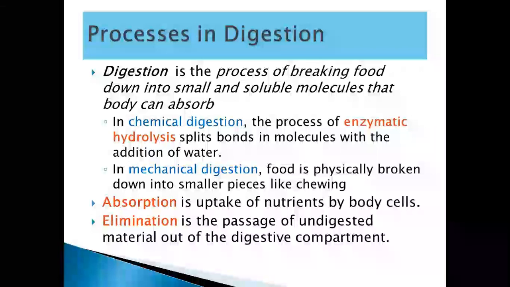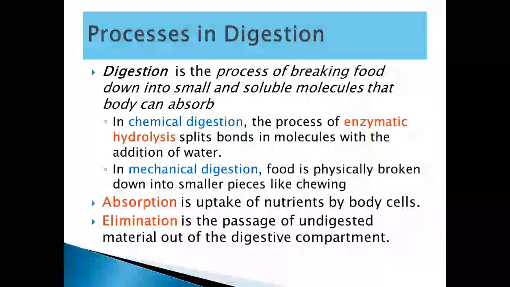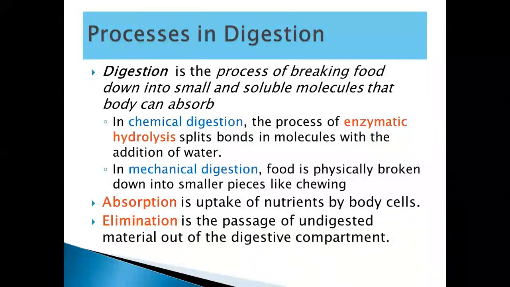So, now we have to talk about processes in digestion. Digestion is the process of breaking food down into small and soluble molecules that the body can absorb. It means that digestion is basically breaking down larger food particles like carbohydrates, proteins, and lipids or fats into small and soluble molecules.